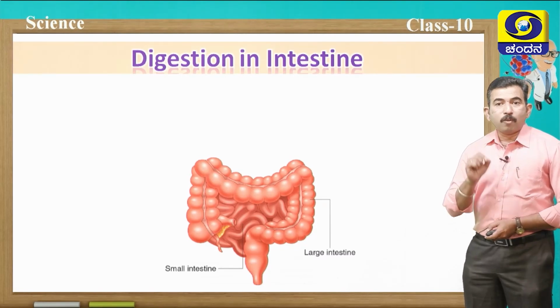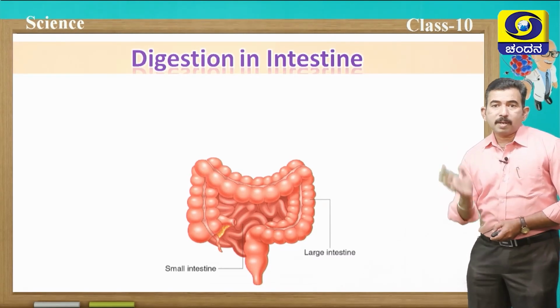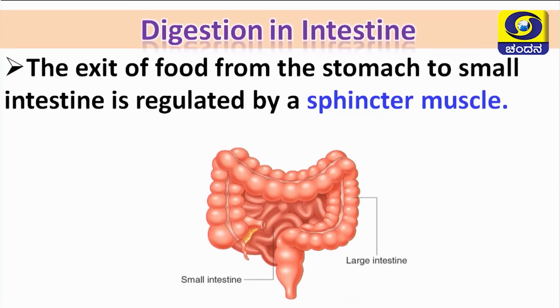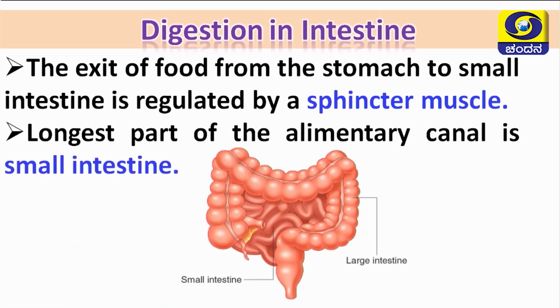The exit of the food from the stomach to the small intestine is regulated by a sphincter muscle. Sphincter muscle plays a very important role. The small intestine is the longest part of the alimentary canal, and it is about 6 to 7 meters in length, and it is a highly coiled structure which is present in the abdominal region.